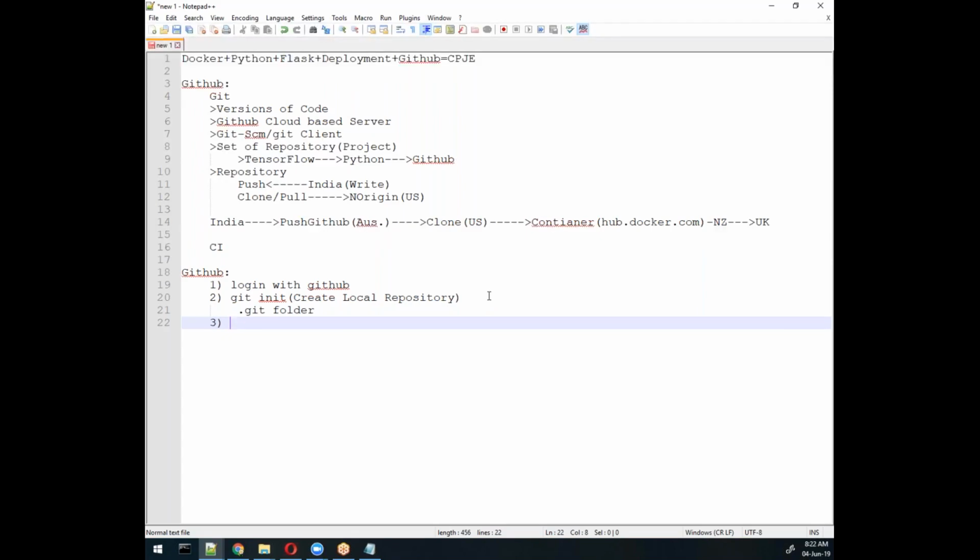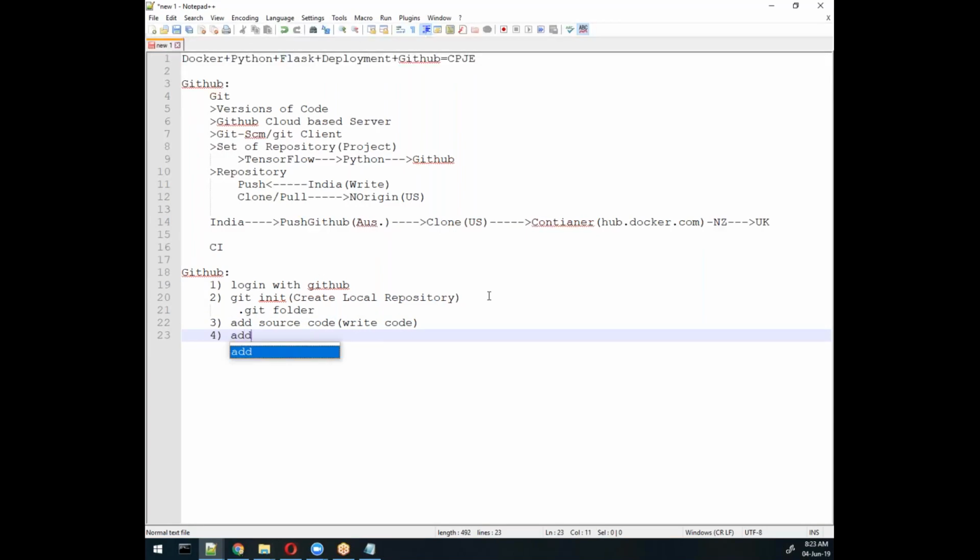Okay. Now after this, we will add some source code. We will add source code using a method called git add, or you can directly copy your folder or write code, whatever you have. And then after that, we will add this code into a repository, right? Add code into a repo.